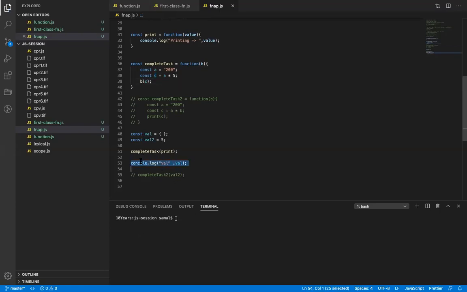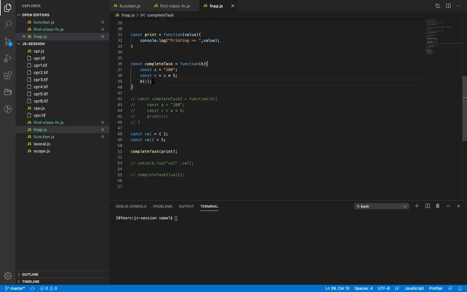you will see, right? In this function, I am not calling a print function. All right. See this carefully. In this function, I'm not calling a print function. I'm passing a print function as a reference to this function, the complete task function, which in turn passes the reference to this, which is received as a parameter b, and b is used as a function.